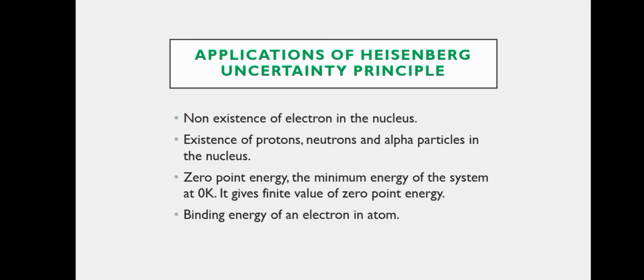So now, applications of the Heisenberg uncertainty principle. Number 1 is non-existence of electron in the nucleus. Number 2, existence of protons, neutrons and alpha particles in the nucleus. Number 3, zero point energy, the minimum energy of the system at 0 K. It gives a finite value of zero point energy. And the last one is binding energy of an electron in an atom. So now this is all about the applications that I have inserted here.